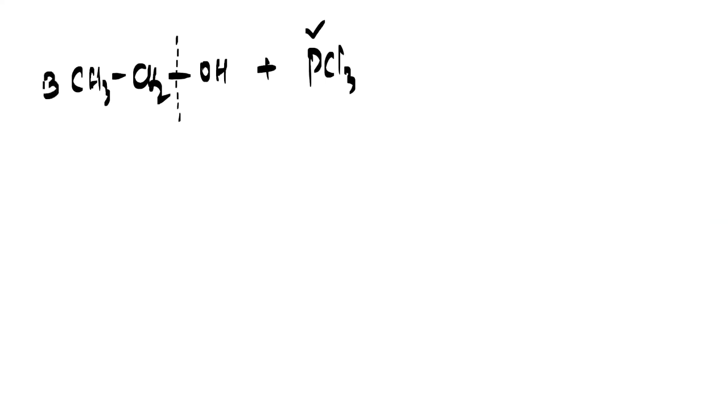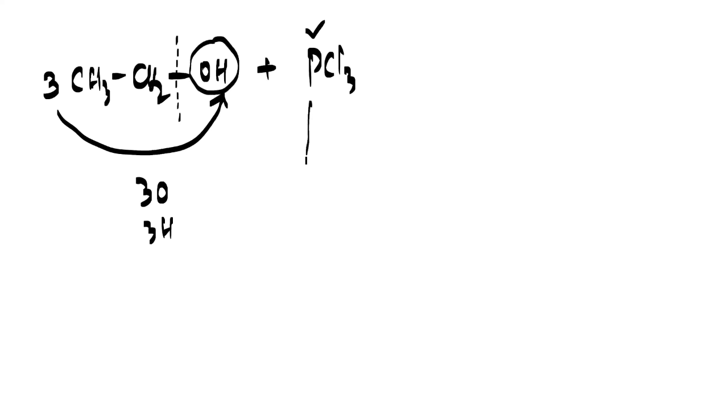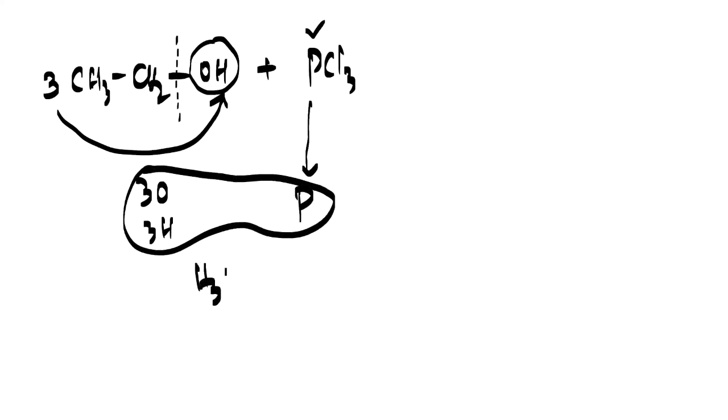I will take the alcohol 3 times. So here I will get 3 OH groups, which will provide me 3 oxygen and 3 hydrogen. And this will provide me 1 phosphorus. So when these interact, you will get H3PO3, and H3PO3 is a phosphorus acid.